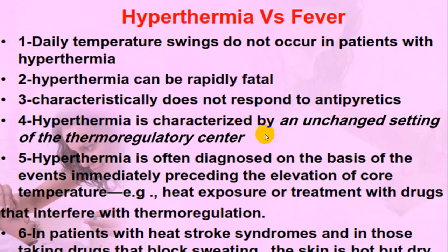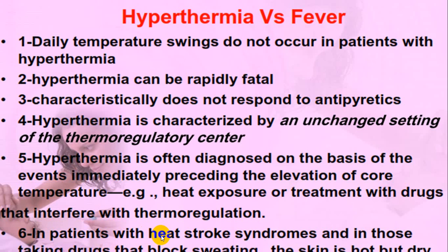So in hyperthermia there is unchanged setting of the thermoregulatory center. It is often diagnosed on the basis of immediately preceding elevation of the core body temperature, like heat exposure or drugs or anesthesia, etc. We'll be talking about hyperthermia in an entire separate lecture.